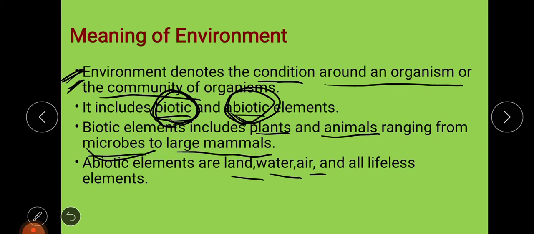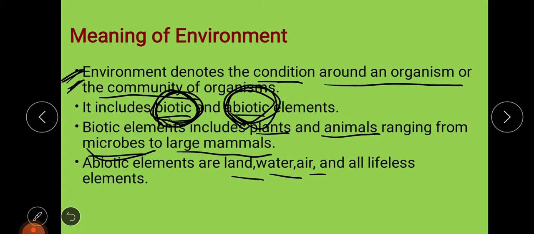It consists of various biotic elements and also some abiotic elements. Some lifeless elements are also there in our environment, along with elements which have life. So that is basically the meaning of environment.